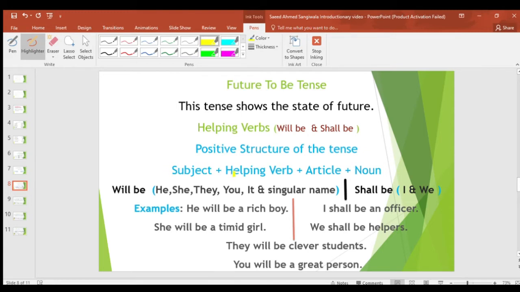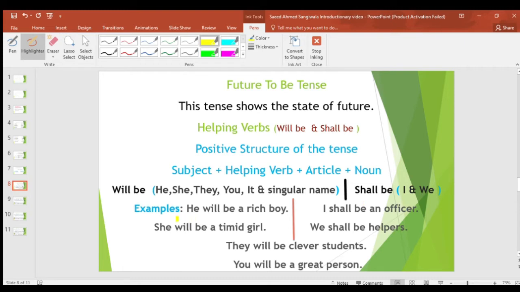Subject plus helping verb plus article plus noun. Will be. With will we use he, she, they, you, it and singular subjects. Shall be is used with only two subjects, I and we.